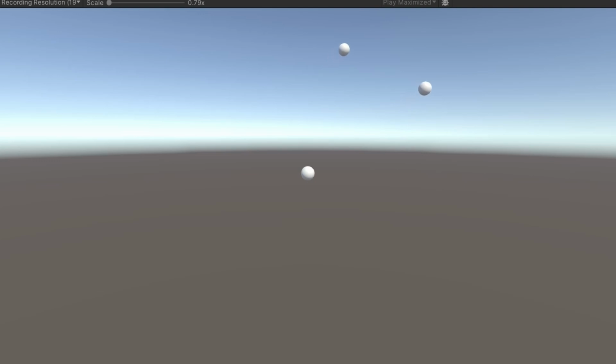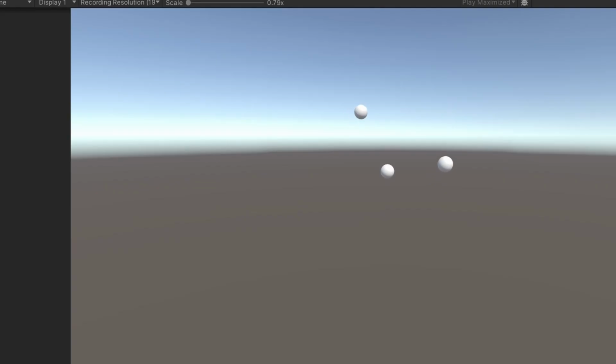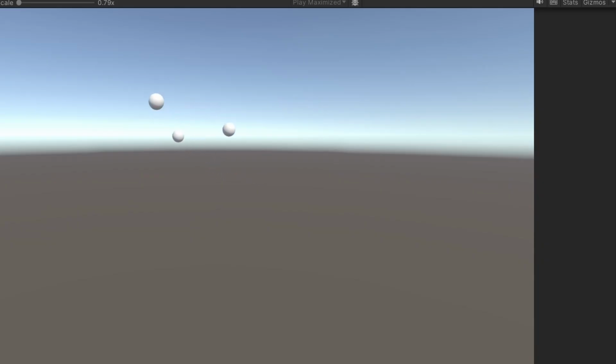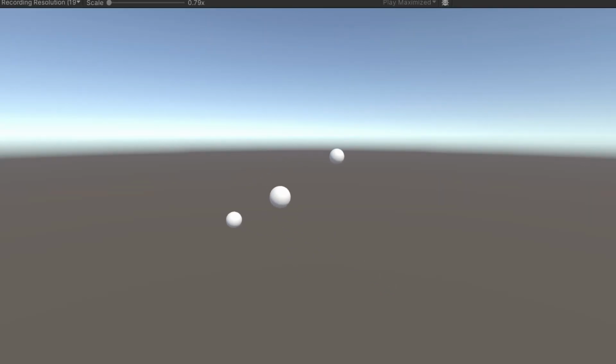Maybe the gravity needs to be a bit higher. Alright, there's some orbiting happening, kinda. Clearly I just need to tweak my values a bit. This one doesn't quite work, neither does this.